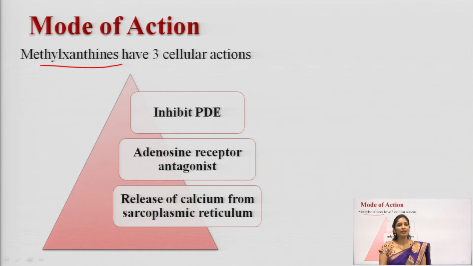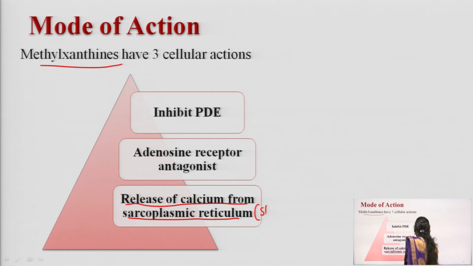And what is the third cellular action of methylxanthines? It will release the calcium from the sarcoplasmic reticulum. Note this point: from where is the calcium released? From the sarcoplasmic reticulum, especially in skeletal muscle and cardiac muscle.